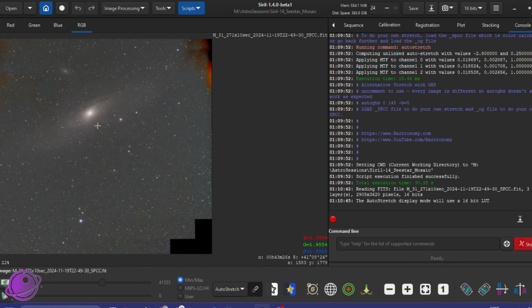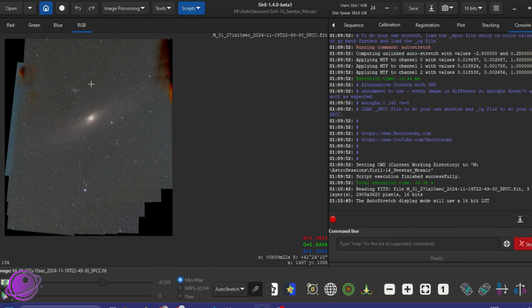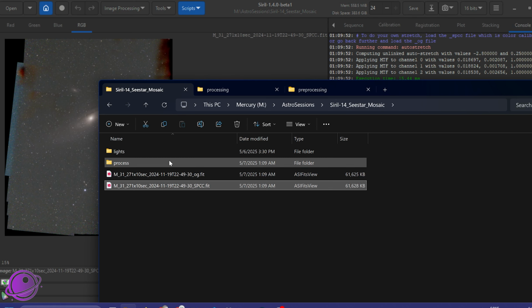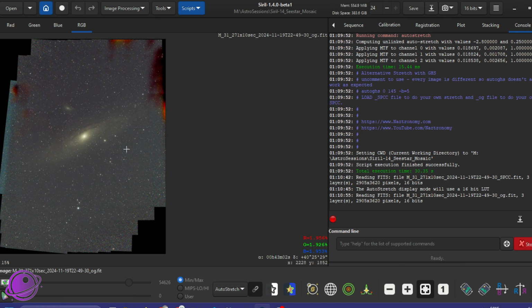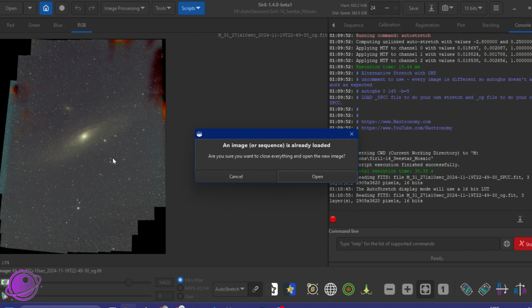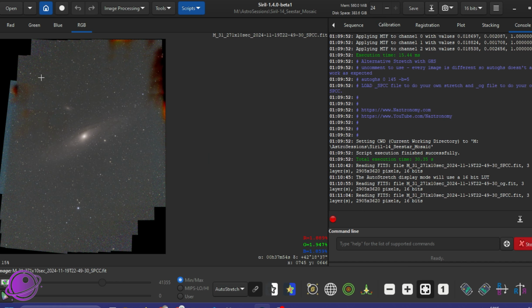You can see that the colors actually look a little bit better. If you don't want to do the SPCC, you can also bring in the OG file, which is the save before SPCC is done. You can see it's a little bit more yellow, and then you can do SPCC yourself. But I think having the SPCC here makes things a little bit easier, and then you can crop yourself.